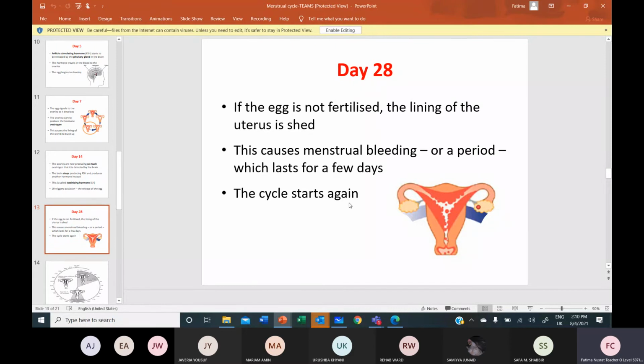And the periods will not take place till the end of the gestation period, till 38 weeks, till the progesterone is maintaining that lining and the embryo is developing into a fetus, and then the fetus is growing and developing. After 38 weeks, after delivery it comes out, only then will the periods start again.